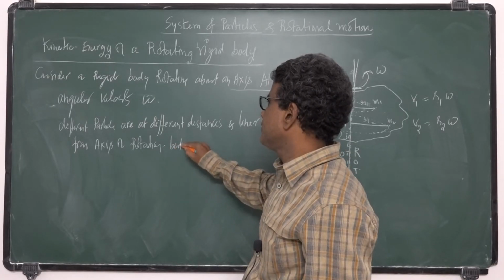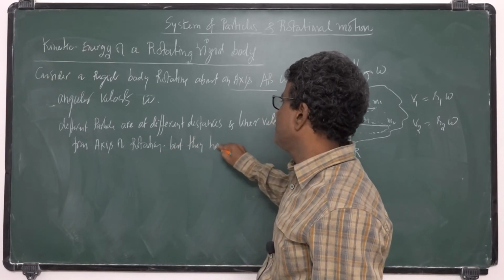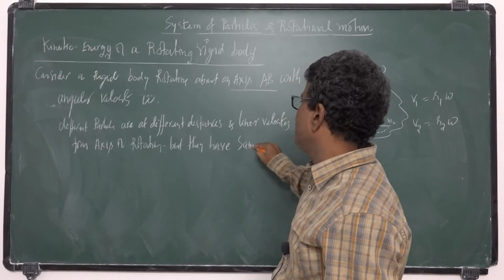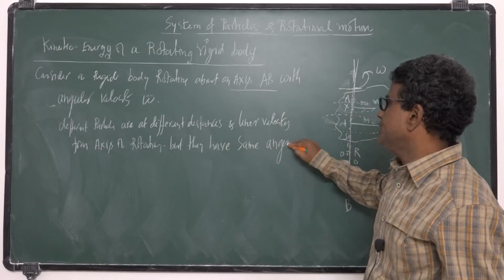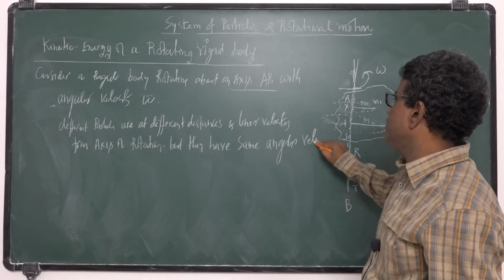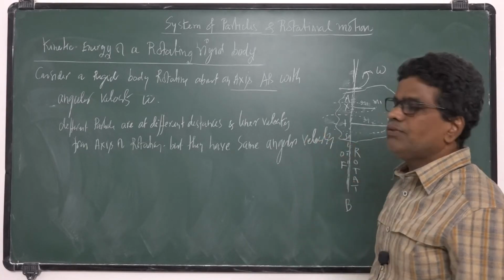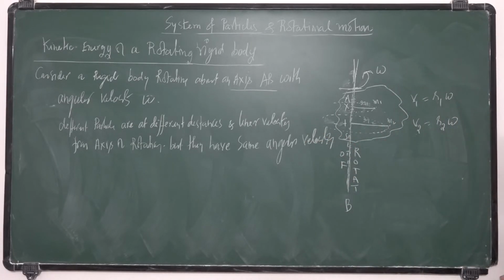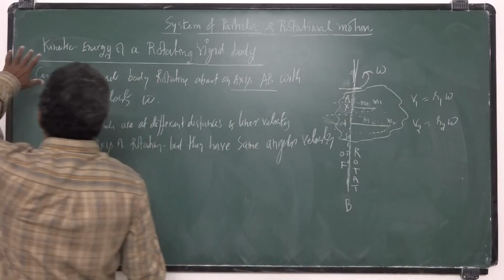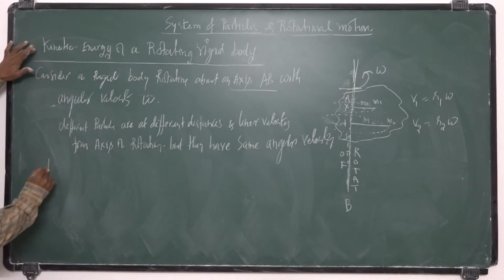But they have the same angular velocity omega. Now I want the kinetic energy of this rotating body.